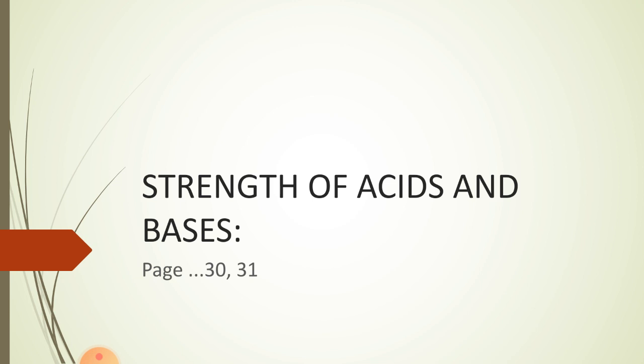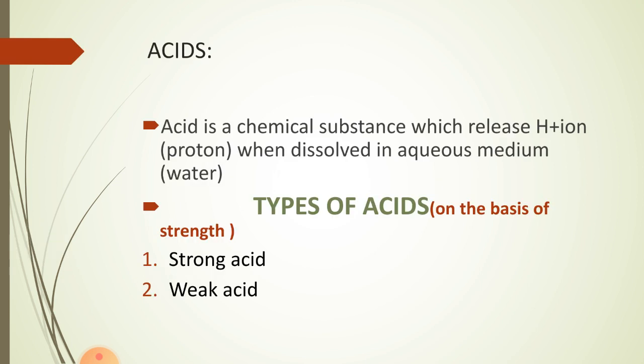In today's Zoom class, we have discussed the strength of acids and bases, which are on page number 30 and 31. First of all, let me remind what is an acid. Acid is a chemical substance which releases H positive ion when dissolved in aqueous medium. Aqueous medium means water, and we can call the H positive ion as proton. It means that a chemical substance, when it is dissolved in water and it gives H positive ion, such type of chemical substance is called the acid.